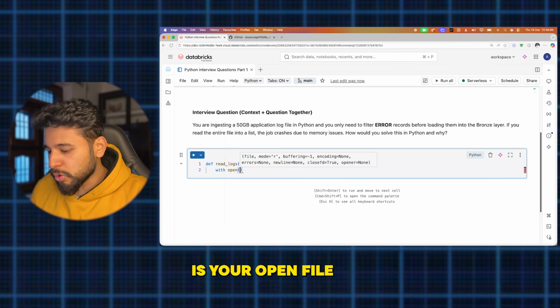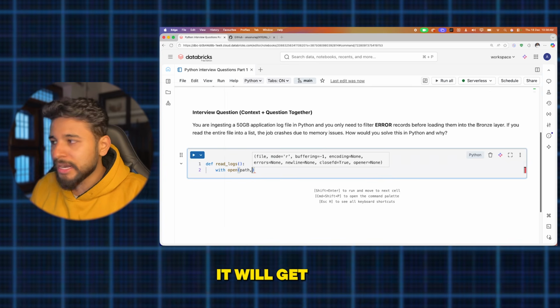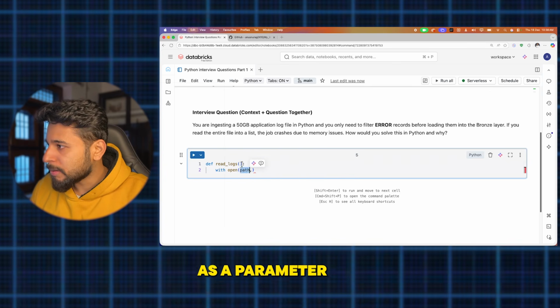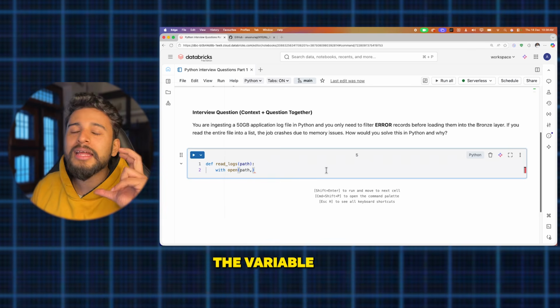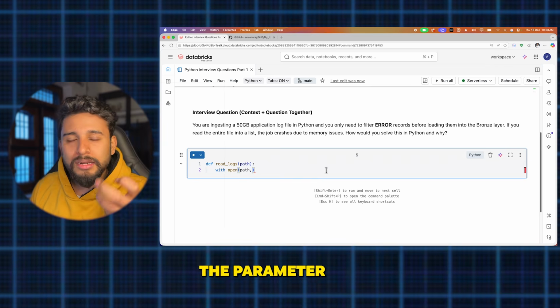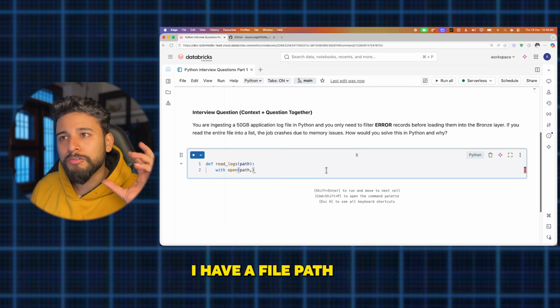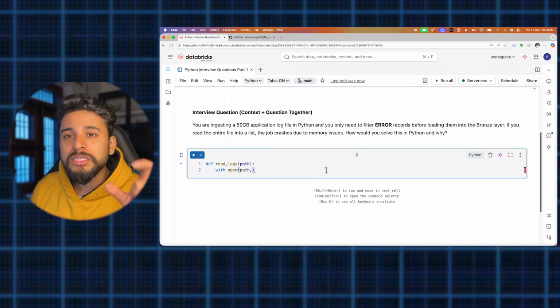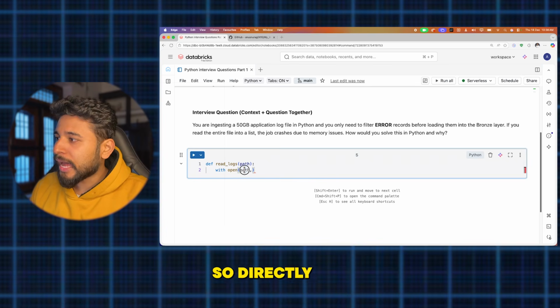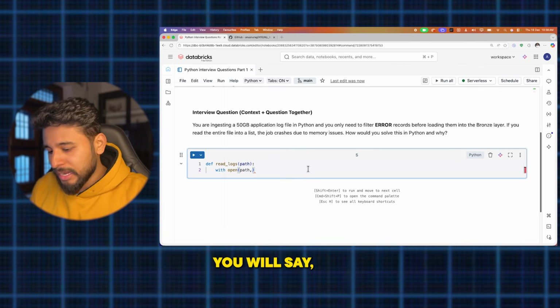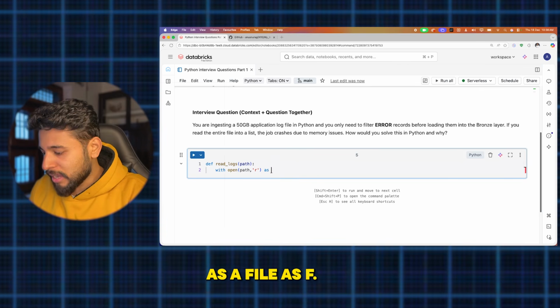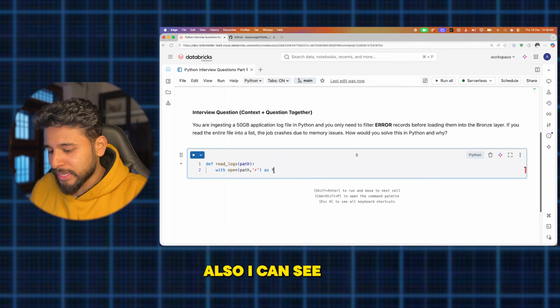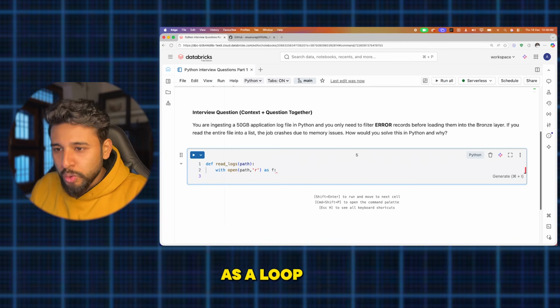Whatever the file path is, it will get it as a parameter, the path at which your application log is present. Directly I'll say I want to read it in read mode, as f, and it will act as a loop.